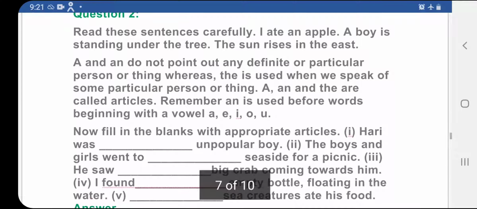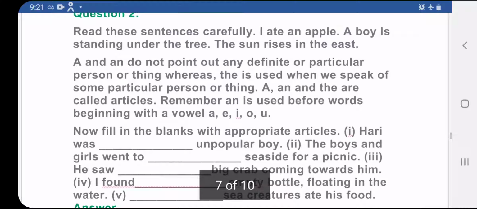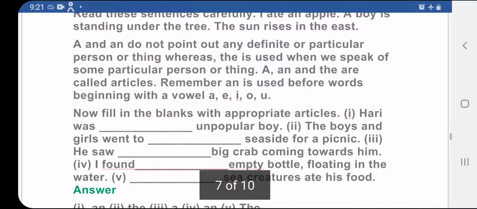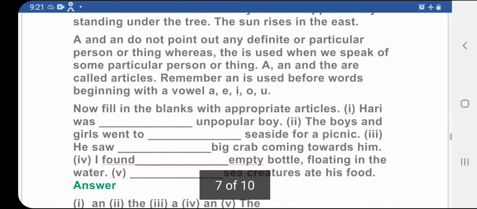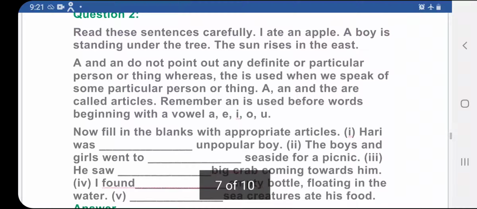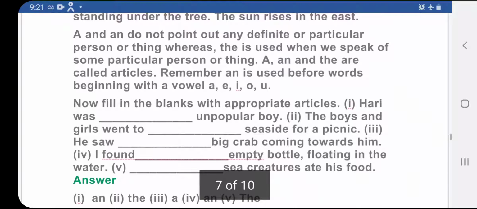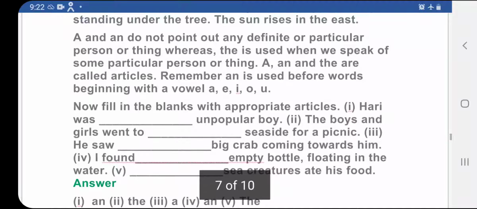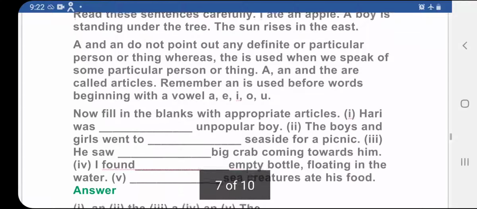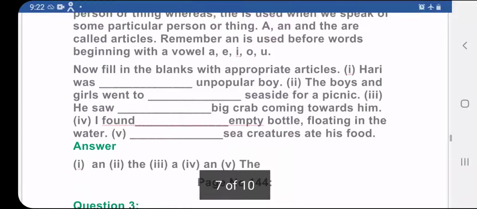Now, read these sentences carefully. I ate an apple. A boy is standing under the tree. The sun rises in the east. A and an do not point out any definite or particular person or thing. That is why they are indefinite. The is used where we speak of a particular person or thing. A, an and the are called articles. Remember, an is used before a word beginning with a vowel: A, E, I, O, U.